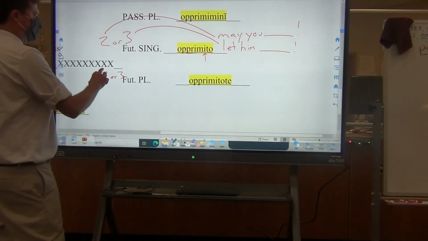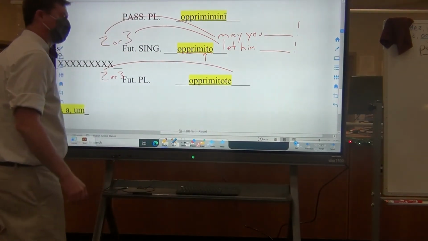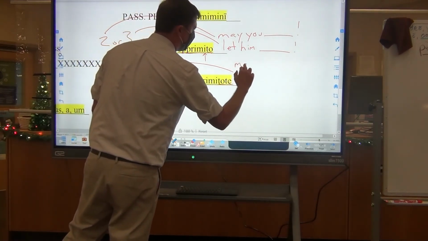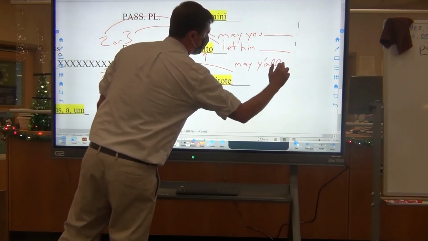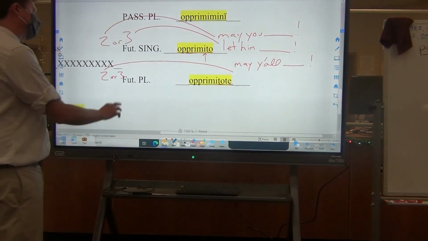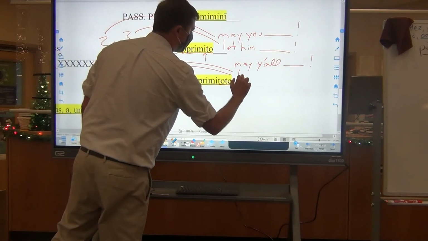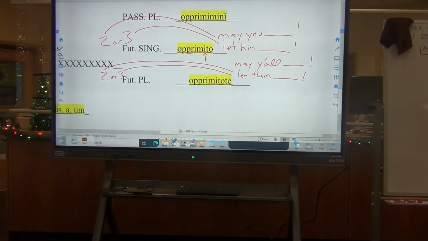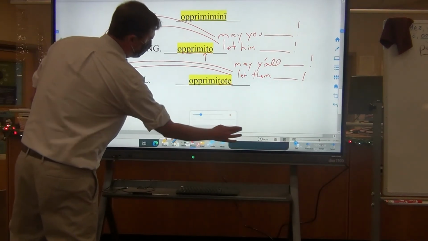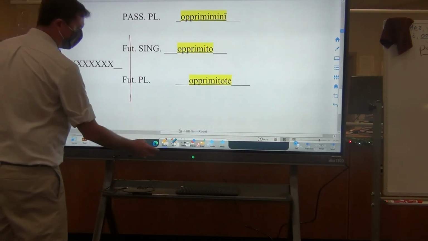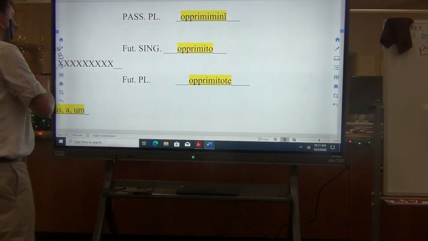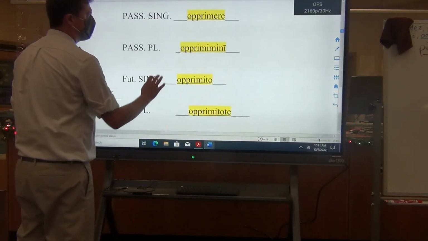For the plural, same thing. If you're using it in the second person, talking directly to a person, it, of course, being the plural -tote, you would say, may y'all crush, exclamation point. And for the third person, it would be let them crush, exclamation point as well. And that, of course, is how you then translate all of those various imperatives. Be able to recognize them, and you'll be able to recognize them by their form. Always, it's the form. And then also be able to translate them or express them.